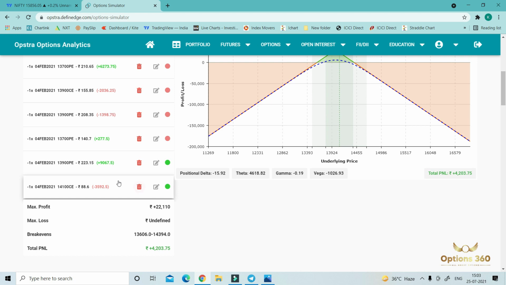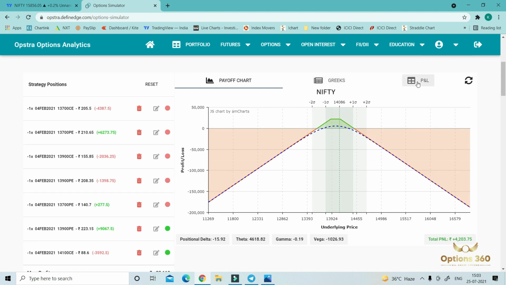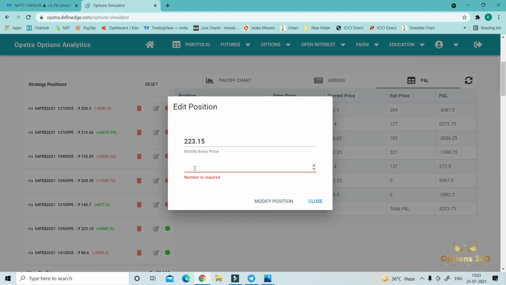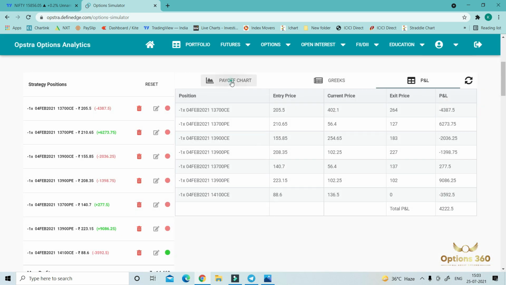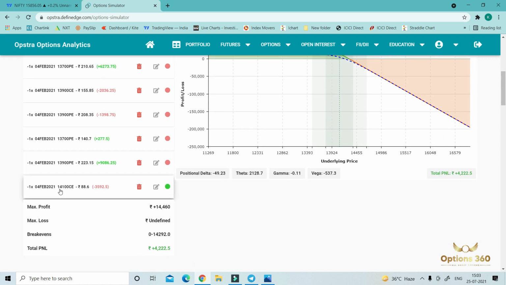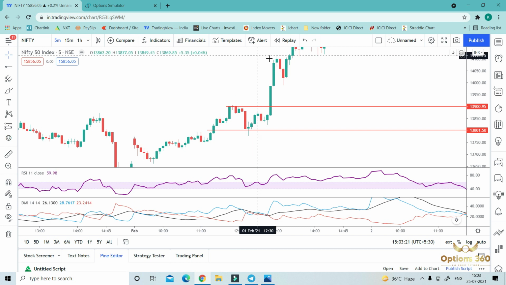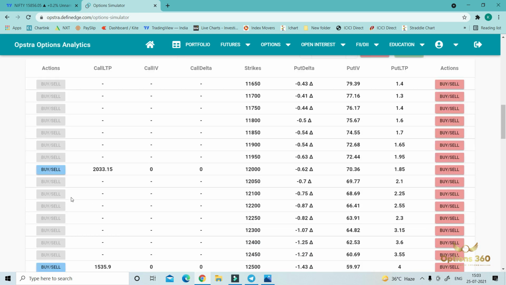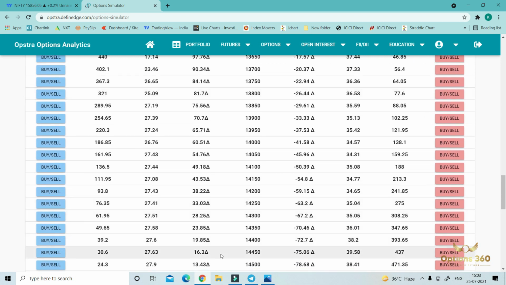Now this time we will book 13,900. We will book 13,900 at 102. And again we will convert our triangle into a straddle of 14,100, because market was trading around 14,100. So we already have a C position at 14,100, we just have to sell one PE of 14,100.